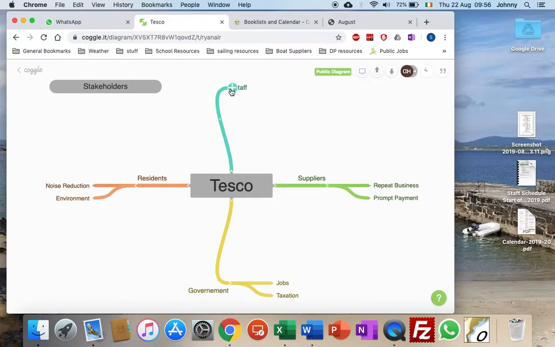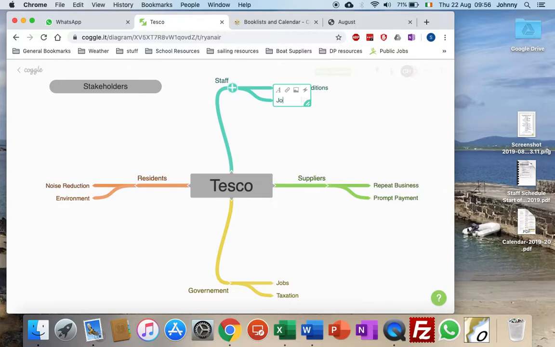So what do the staff want from an organization? Well, the staff would like to feel that they have good pay and conditions, so that they're paid properly, paid on time, and get reasonable holiday breaks, all that. A big thing nowadays, especially in view of the financial crash, is that a lot of people are nervous about the future of their jobs.